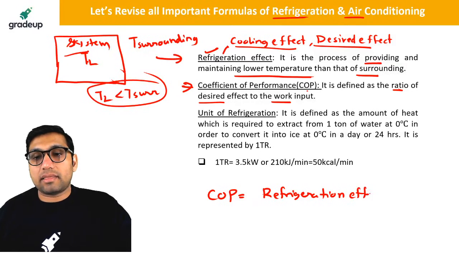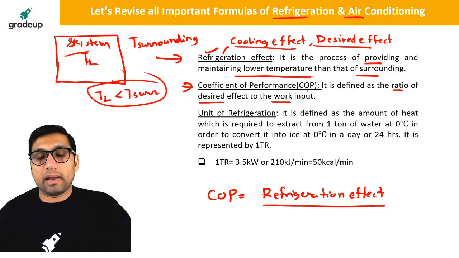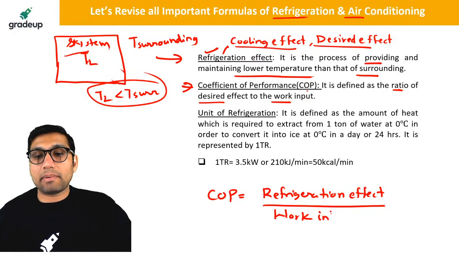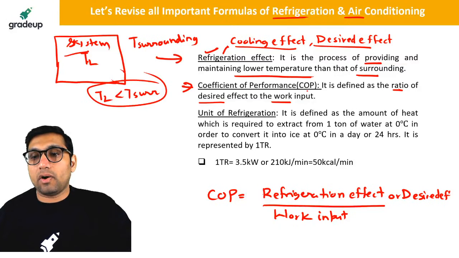These things you may already know, but because we are revising everything, I'm telling you everything from the start. You can call it refrigeration effect divided by work input, or desired effect by work input, or cooling effect divided by work input. This is called COP, coefficient of performance.